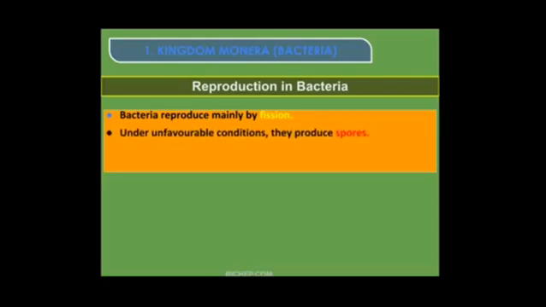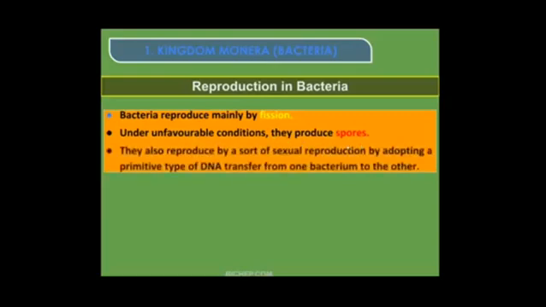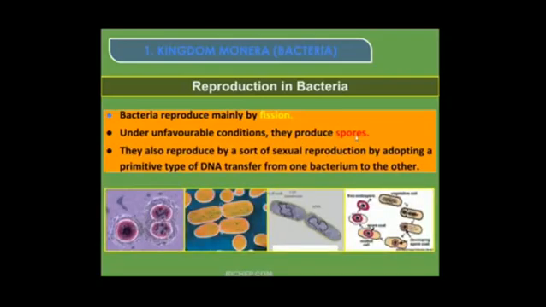So fission means what? The division. One bacterium is divided into two, then two bacteria are formed. Two are divided into four, four are formed. So this is reproduction, increasing in number. Under unfavorable conditions, they produce spores. Unfavorable condition means whatever the climatic conditions are, those are not good for reproduction, okay. They need a particular temperature, a particular pH. If it is not present, then it is called an unfavorable condition. In that unfavorable condition, they produce spores, and those spores develop into new bacteria.